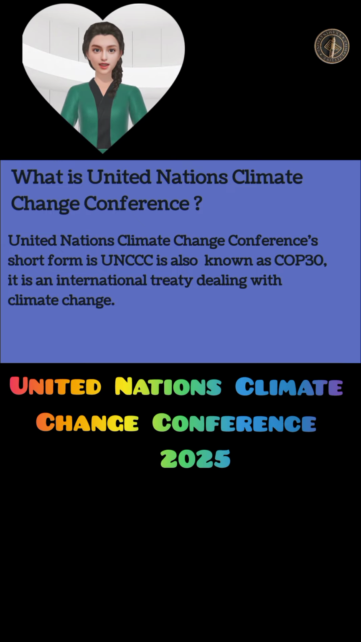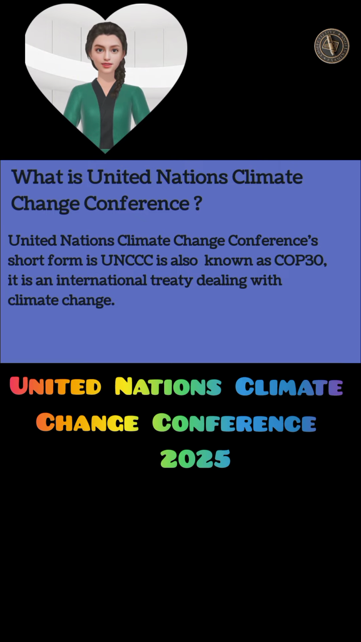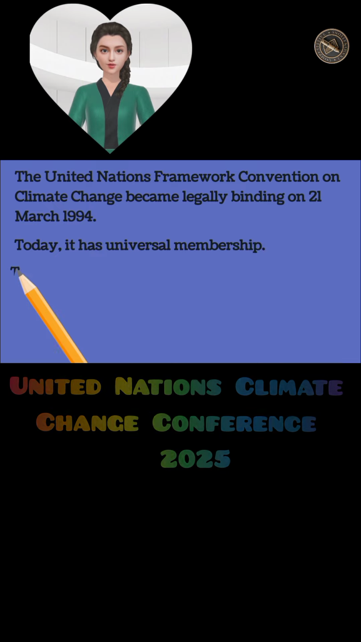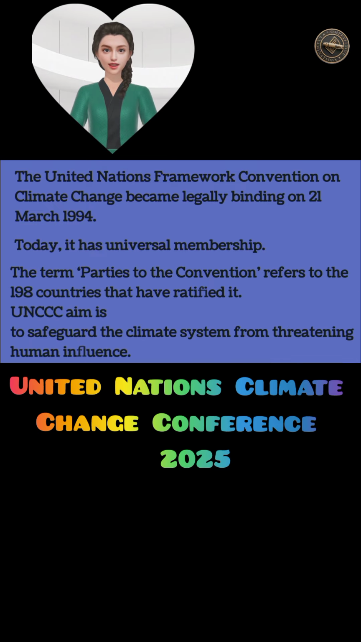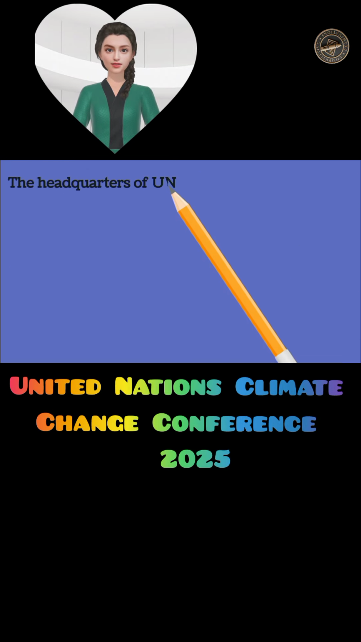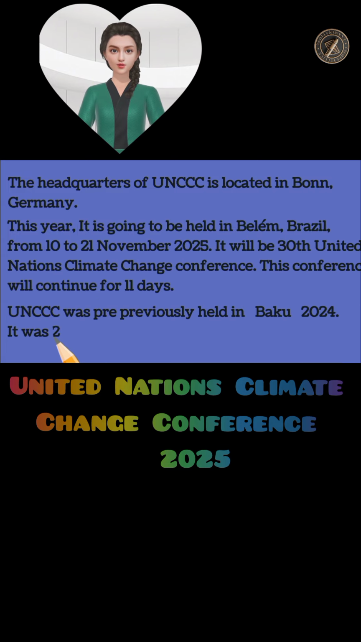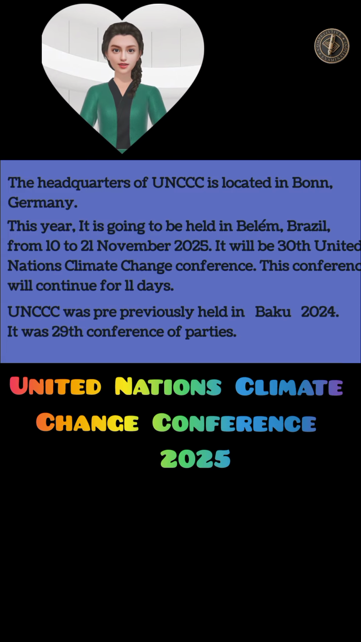The United Nations Framework Convention on Climate Change became legally binding on March 21, 1994. Today, it has universal membership. The term parties to the convention refers to the 198 countries that have ratified it. The UNCC's aim is to safeguard the climate system from threatening human influence. The headquarters of UNCC is located in Bonn, Germany.